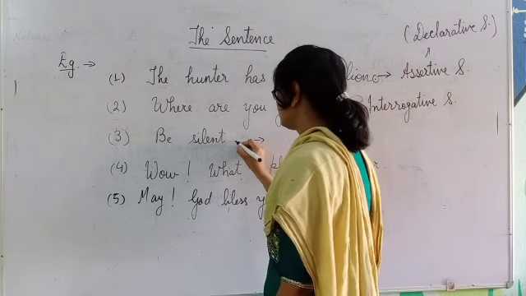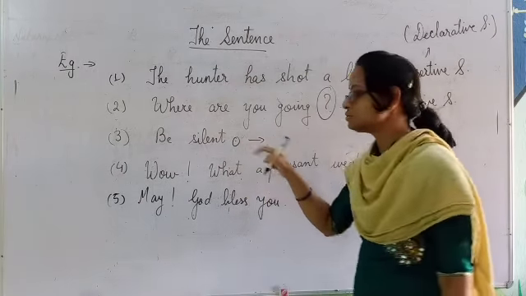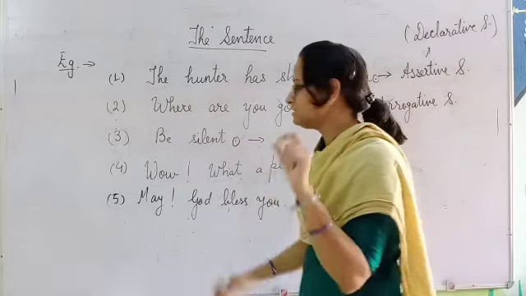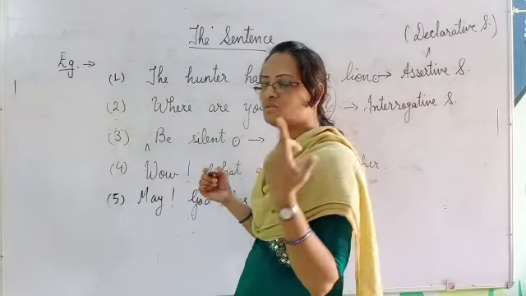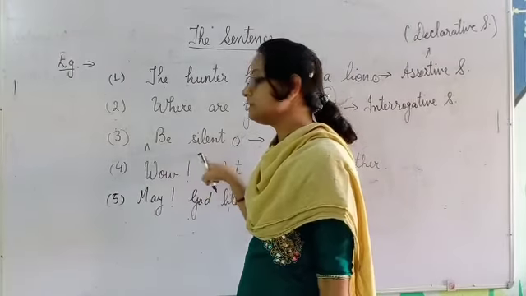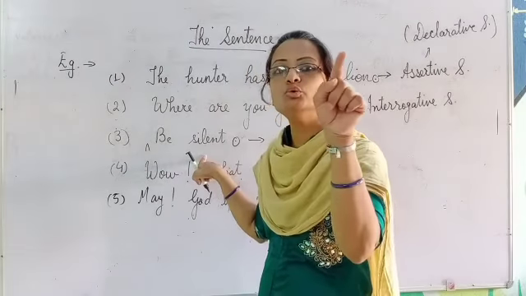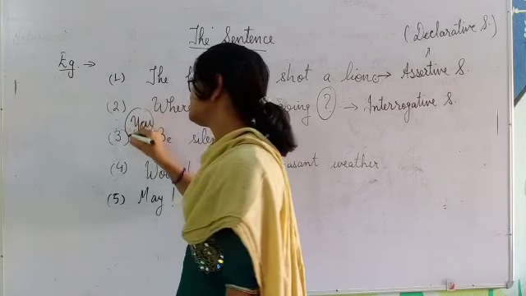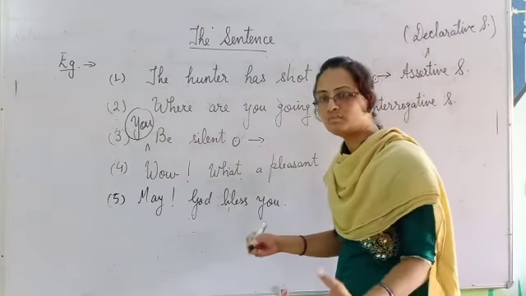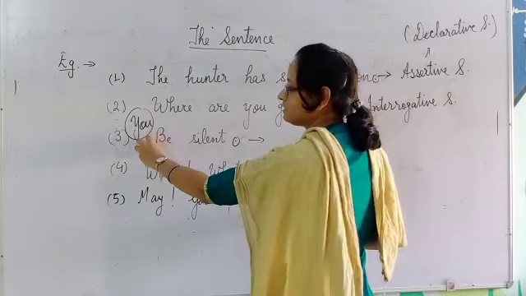Look at the third category of sentence. It also contains a full stop at the end. In the beginning, what happened? The subject is missing. Whom am I telling to be silent? To you, meaning you be silent. Here the subject you is hidden or missing, but it is indirectly present.